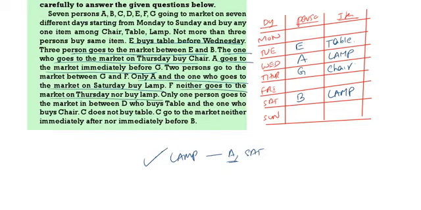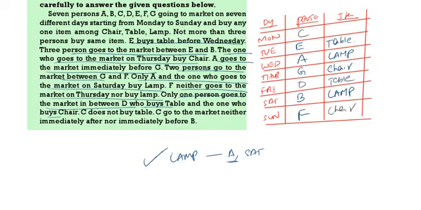Only one person goes to the market between D, who buys table, and the one who buys chair. Two persons are there between G and F. And F neither goes to the market on Thursday nor buys lamp. Only one person is there between D who buys table and the one who buys chair. So F is buying chair. Now we have C.